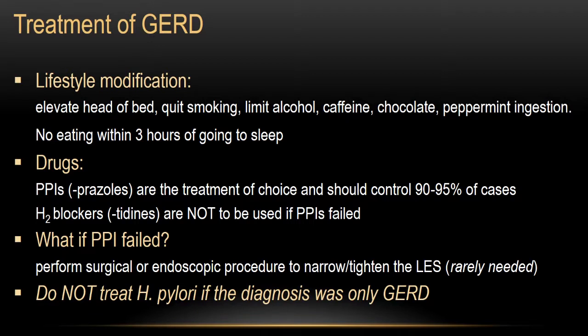Limit alcohol, caffeine, chocolate, peppermint. All these will lower the esophageal sphincter tone. And do not eat within 3 hours of going to sleep. Separate your last meal from sleep by at least 3 hours. And the drugs, as I said, proton pump inhibitors. H2 blockers can be used, but if the H2 blockers fail, now proton pump inhibitors will do a better job.